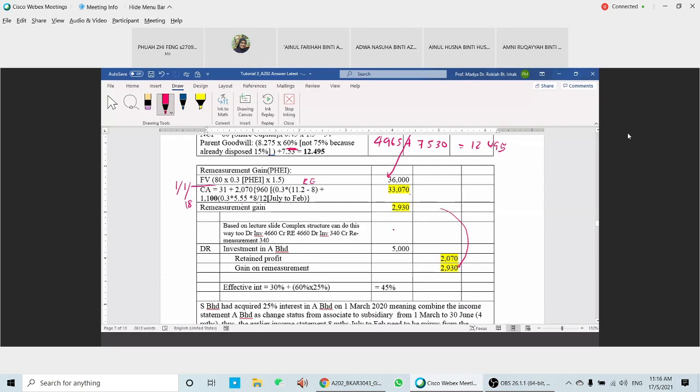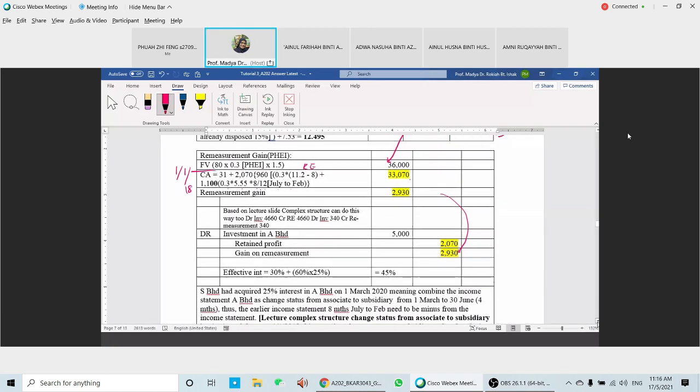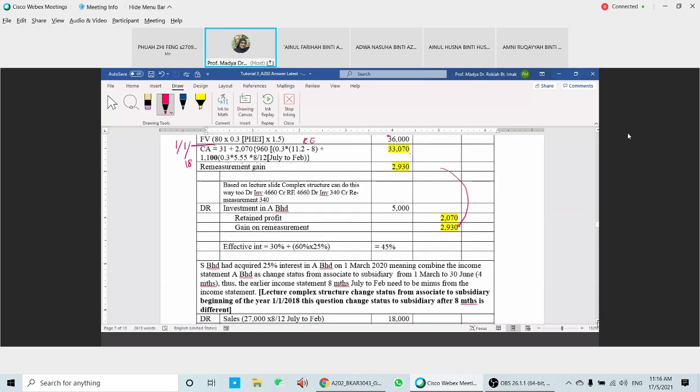Okay, so we're going to proceed with the next one. It says that S acquired 20% interest in A on 1st of March. So meaning that in the combined income statement, A has changed status from associate to subsidiary. You change status from associate to subsidiary starting from 1st of March until 30 June.